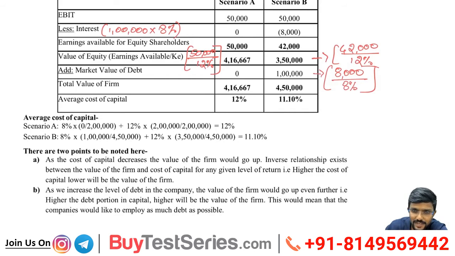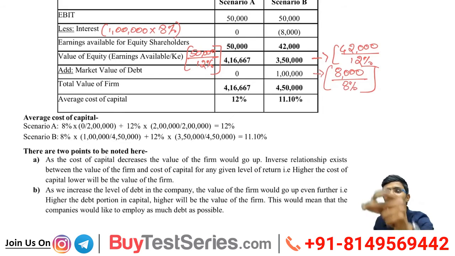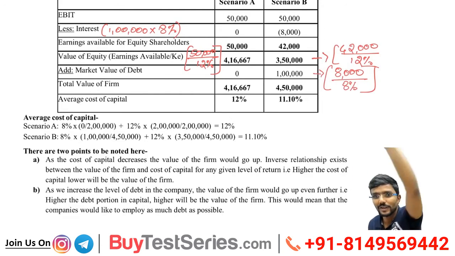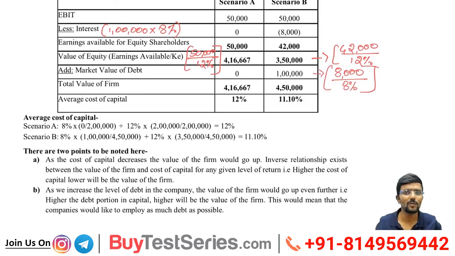Now by getting this, can I calculate average cost of capital? How? You can observe below. See, 8% is the cost of debt. In first scenario, debt is 0, right? So 0 by 2 lakh plus 12%, cost of equity, into 2 lakh by 2 lakh, because full capital is equity. So it is equal to 12%. In case of unlevered firm, cost of equity will be cost of overall capital. When will I call a firm an unlevered firm? When there is no debt. Easy. So this might be a question.